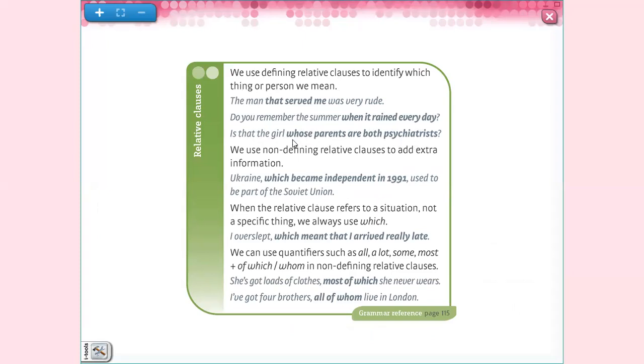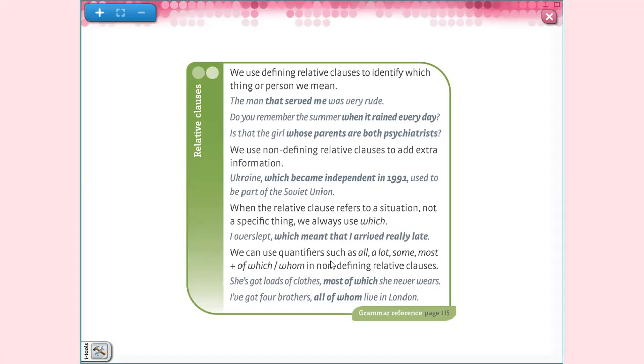Whose refers to possession. We use non-defining relative clauses to add extra information. Ukraine, comma, which became independent in 1991, comma, used to be part of the Soviet Union. You see, which is only used for non-defining. When the relative clause refers to a situation, not a specific thing, we always use which. I overslept, which meant that I arrived really late.